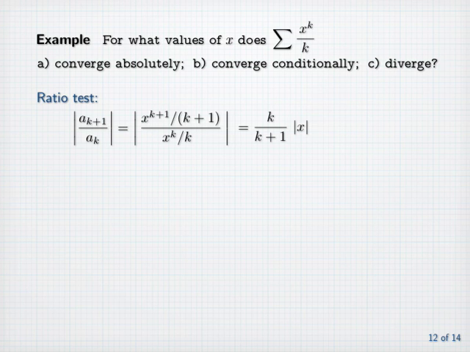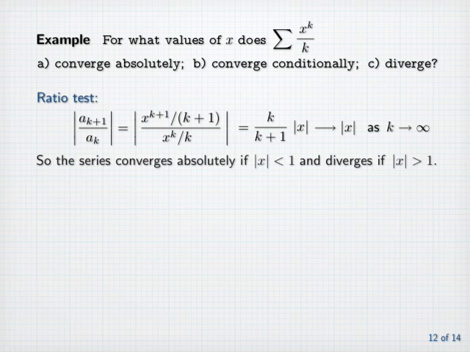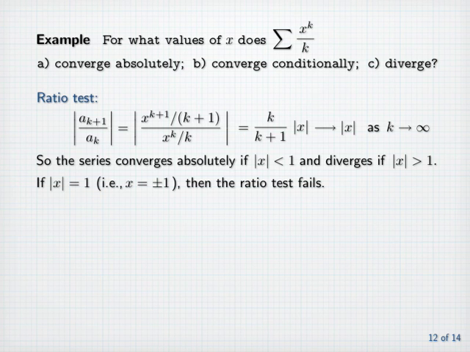Since k over k plus 1 approaches 1 as k goes to infinity, this approaches the absolute value of x as k goes to infinity. So the series converges absolutely if the absolute value of x is less than 1 and diverges if the absolute value of x is greater than 1. If the absolute value of x equals 1, that is, if x equals plus or minus 1, then the ratio test fails. So we need to consider x equal to plus and minus 1 separately.